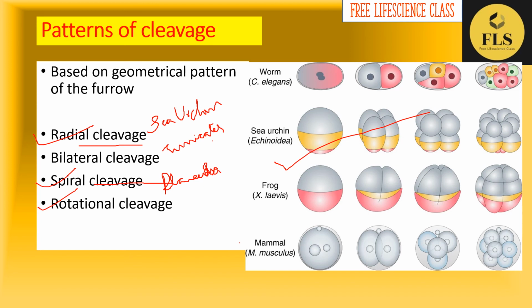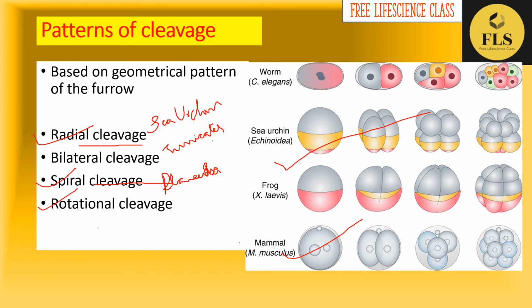It is mainly seen in mammals. This is rotational cleavage. Here the first cleavage is meridional and produces two blastomeres, as you can see in this picture. However, the second cleavage is unique, resulting in an unusual arrangement of blastomeres. After this cleavage, the blastomeres are arranged differently. In the second cleavage, one of the blastomeres divides meridionally and the other divides equatorially.